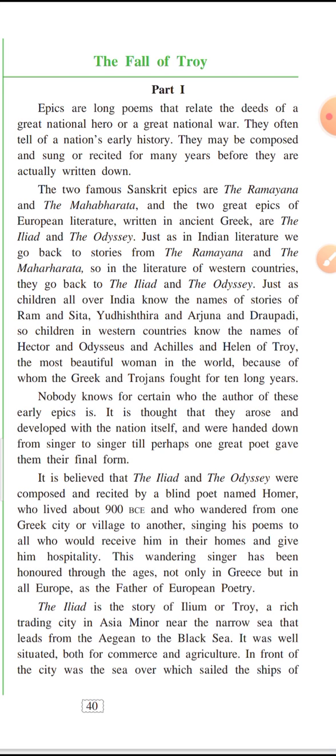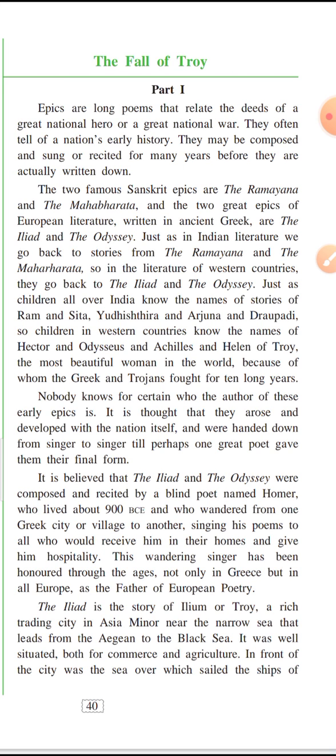So the two famous Sanskrit epics are the Ramayana and the Mahabharata, which we all know very well. And similarly, this is about the Hindu or the Indian culture, but in the ancient Greek culture there were two epics in the European literature by the name Iliad and the Odyssey.